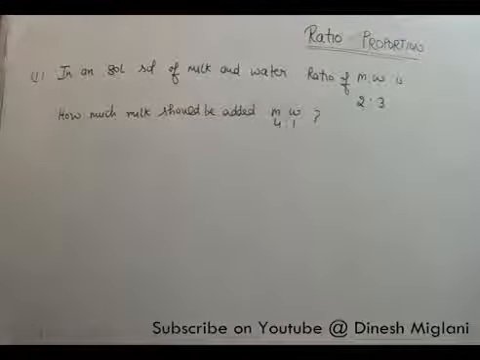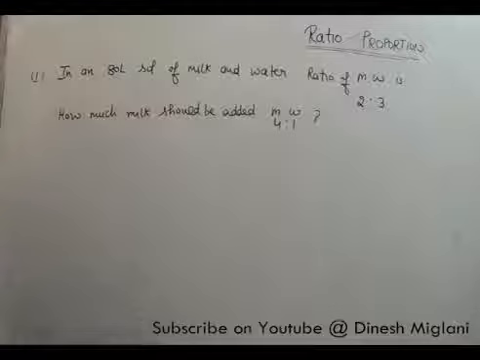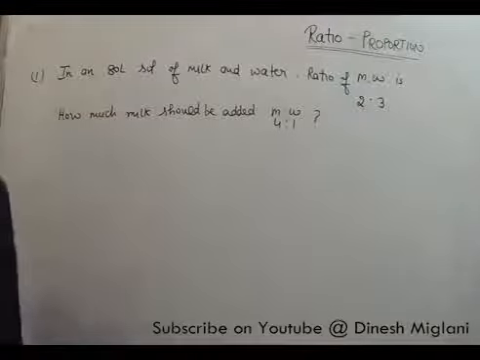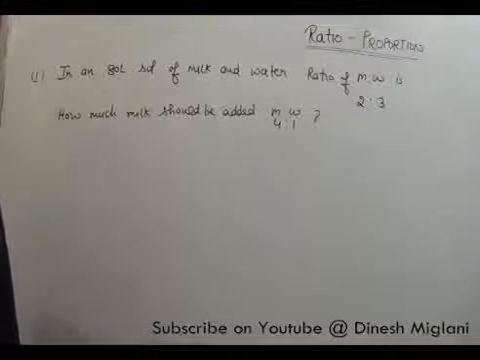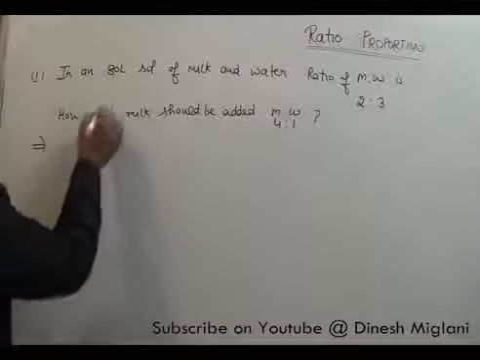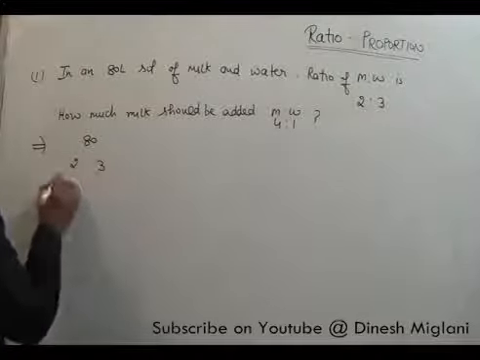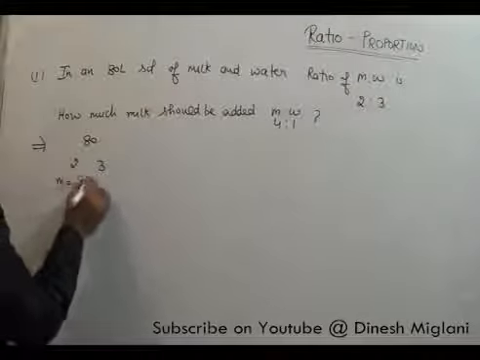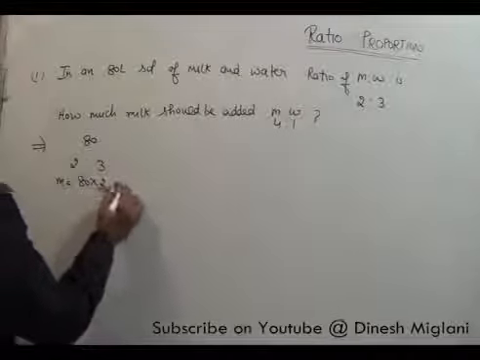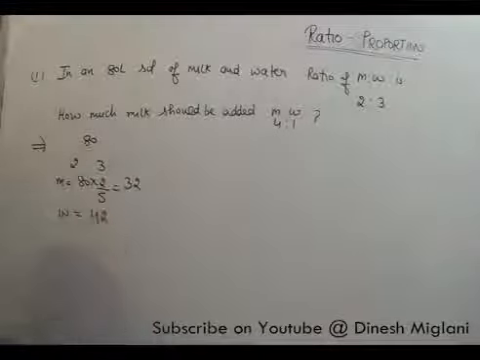Pay attention here to what I stated. You have an 80-liter solution of milk and water. In this, the ratio of milk and water is 2:3. The question is, how much milk should be added so that it becomes 4:1? So what I can say, total is 80. Milk and water ratio is 2:3. So I can say milk is equal to 80 into 2/5. That is the process to solve it. That is 32. And the water is equal to 48. Now the question is, how much milk should be added?